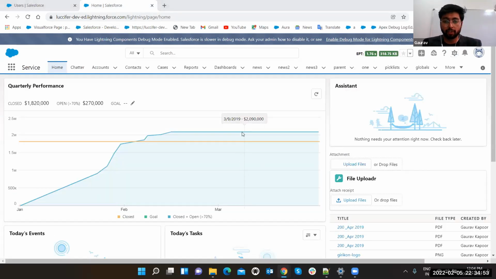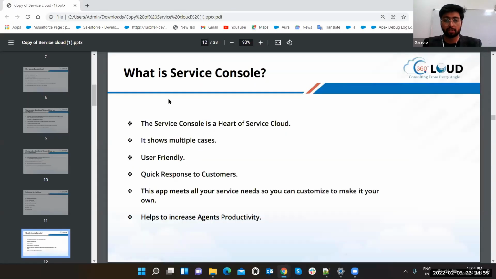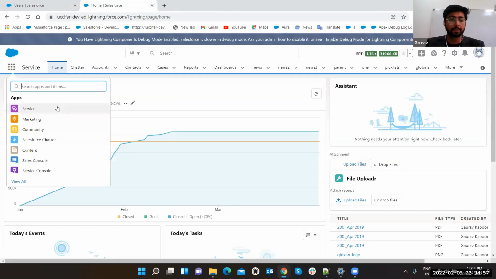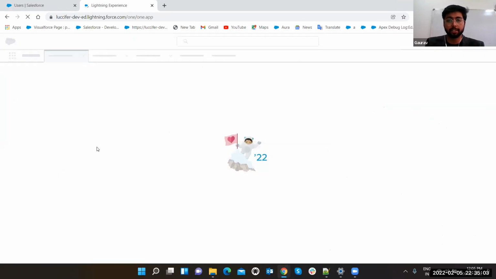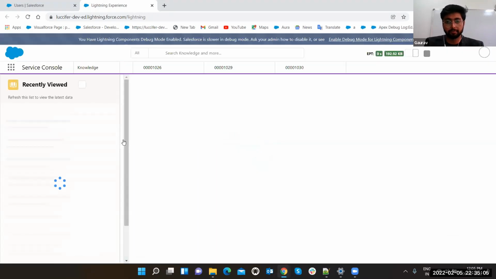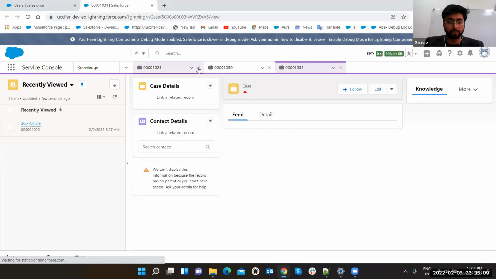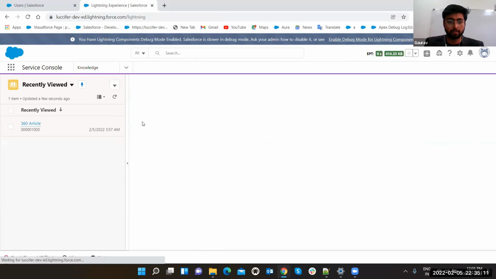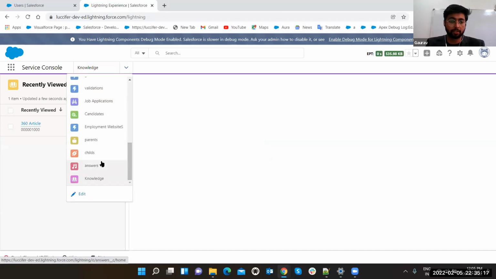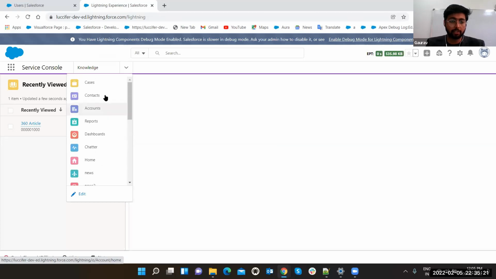And as we were on, what is Service Console? So just again go to this, and here, yeah, Service Console is coming. Just click on it. Yeah. So this is the Service Console. Service Console will show you all the cases. Okay, it is showing you knowledge. Let's open case here. So as you were asking, what is case?